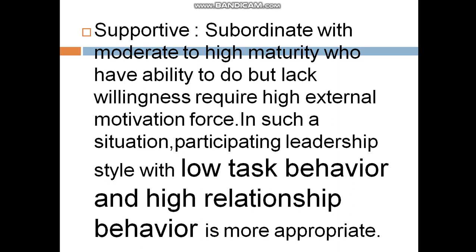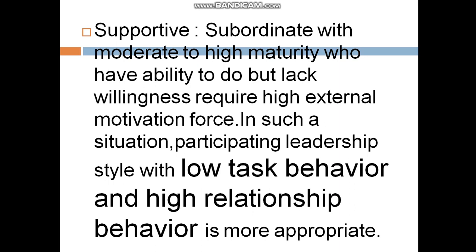These subordinates require a high external motivation force. In such a situation, the participating leadership style is needed. Participating leadership style means supportive leadership style.